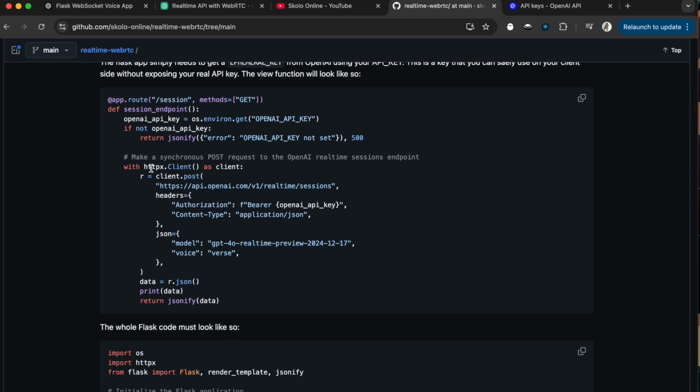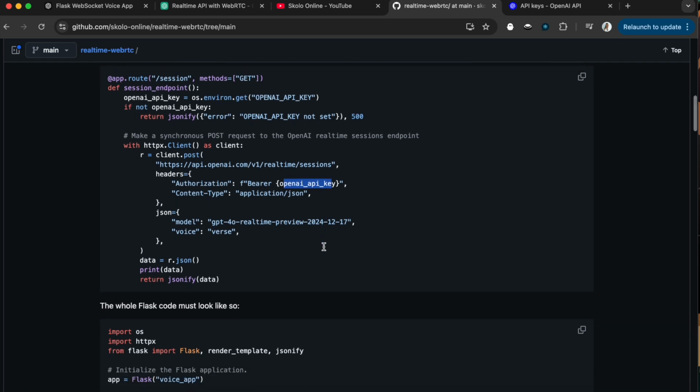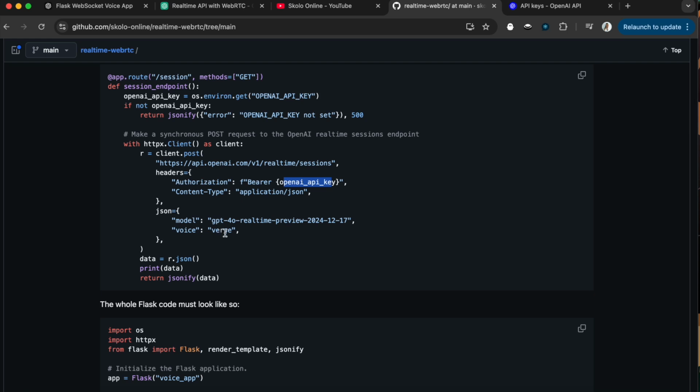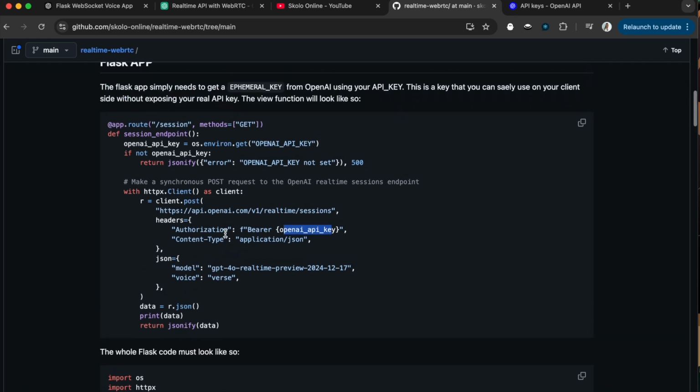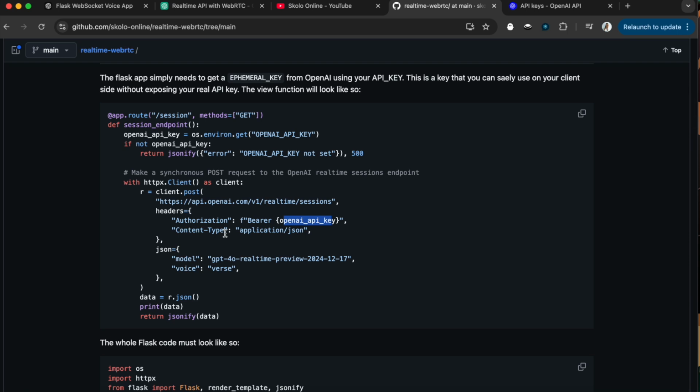After it finds it, it makes an HTTP call to this URL. It's a real-time sessions URL to create a session, and then you enter your OpenAI API key there, and you get the content type, and then you send the GPT real-time preview model. This is the model that we're going to use, and that's pretty much it. And then you tell it the voice that you want to work with. So maybe we can adjust this a little bit. This is very, very straightforward.